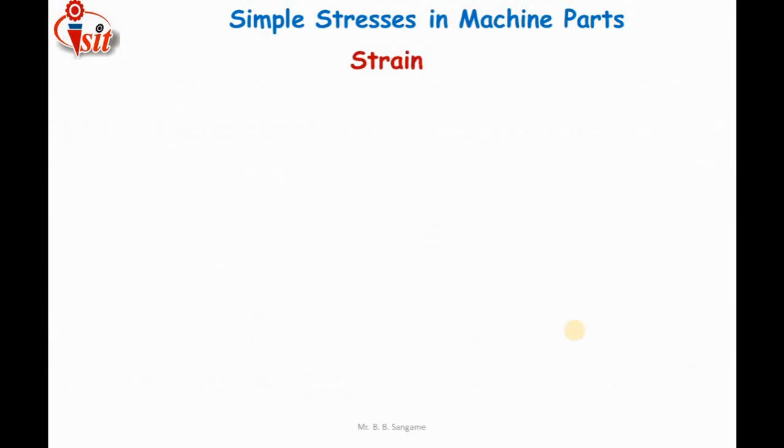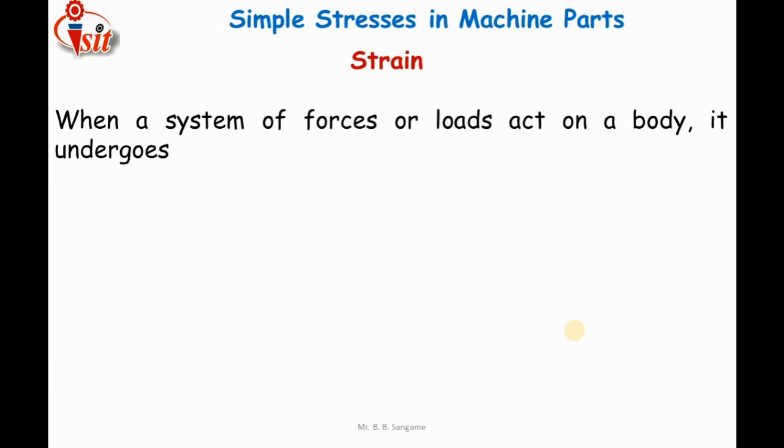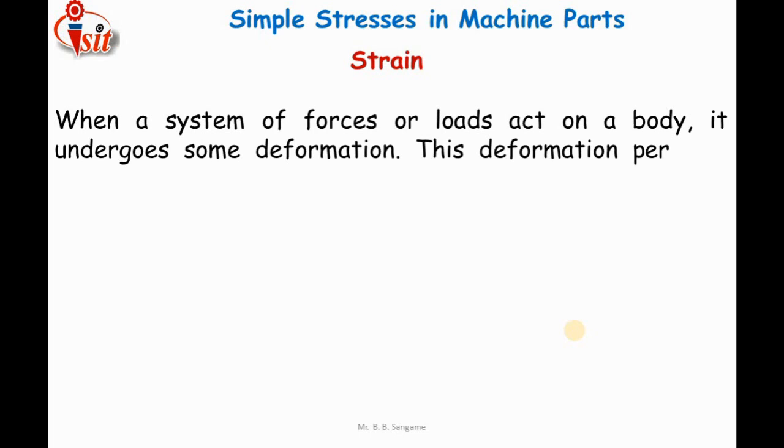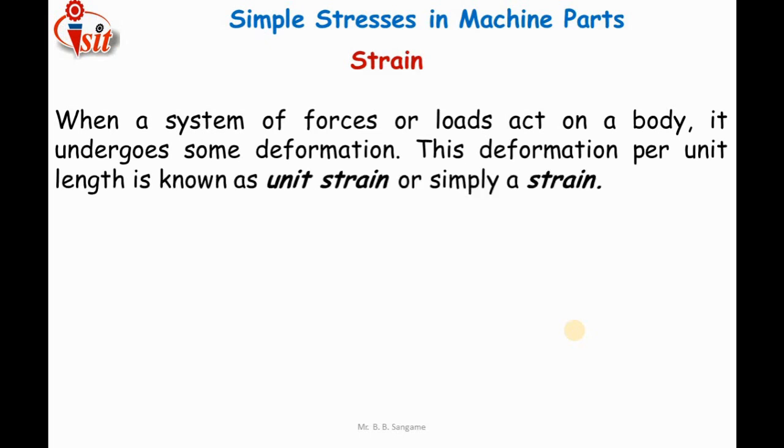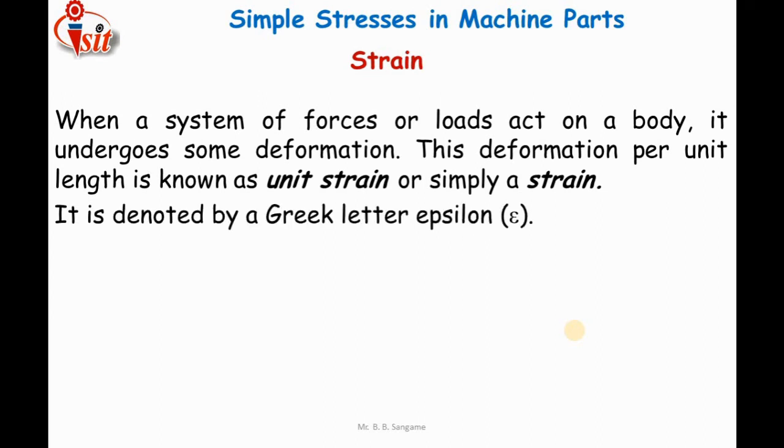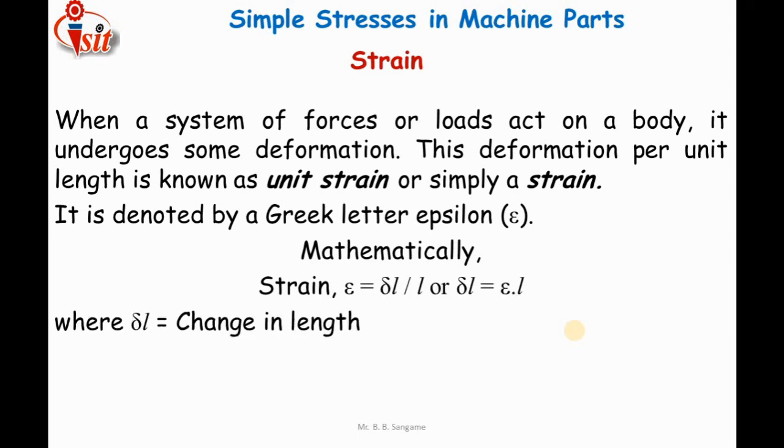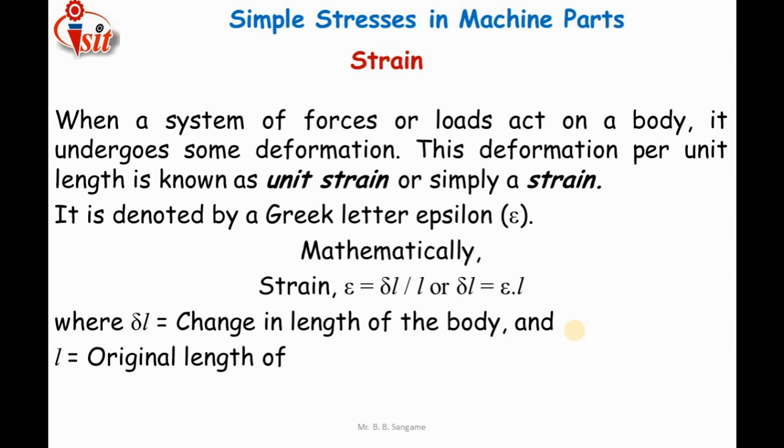Let us discuss about the strength. When a system of forces or loads act on a body, it undergoes some deformation. This deformation per unit length is known as unit strain, or it is simply called a strain. It is denoted by the Greek letter epsilon. Mathematically, strain is equal to change in length upon original length. Here delta L is the change in length and L is the original length of the body.